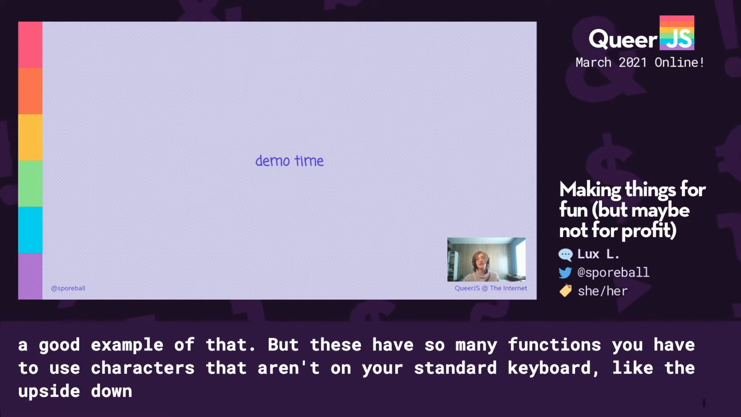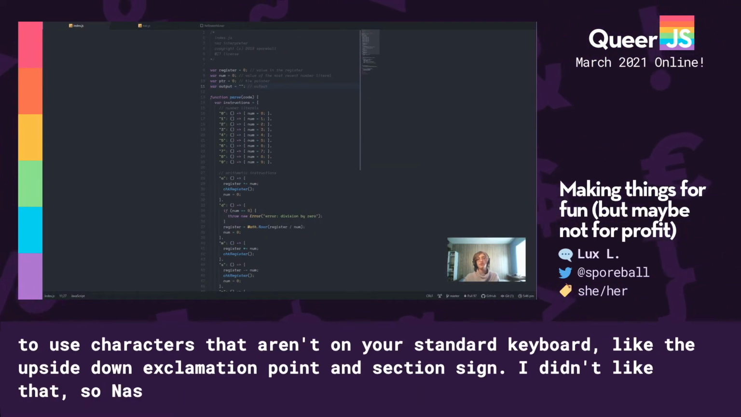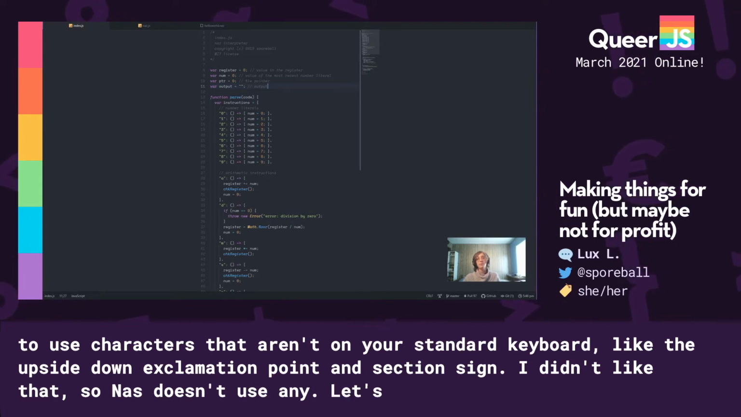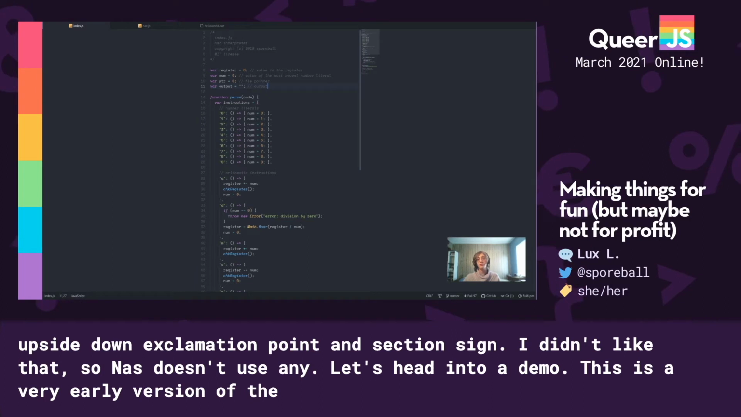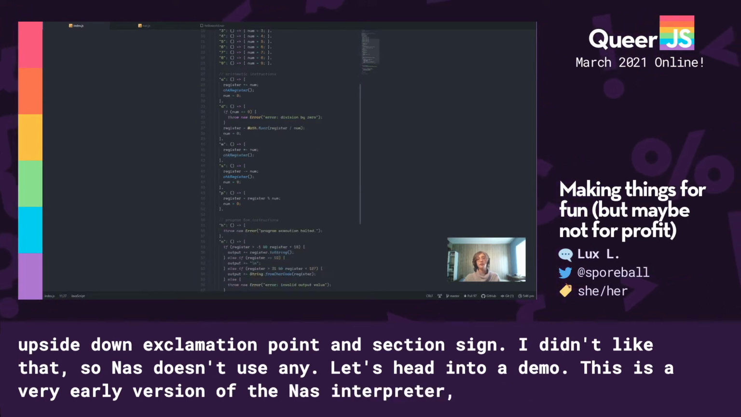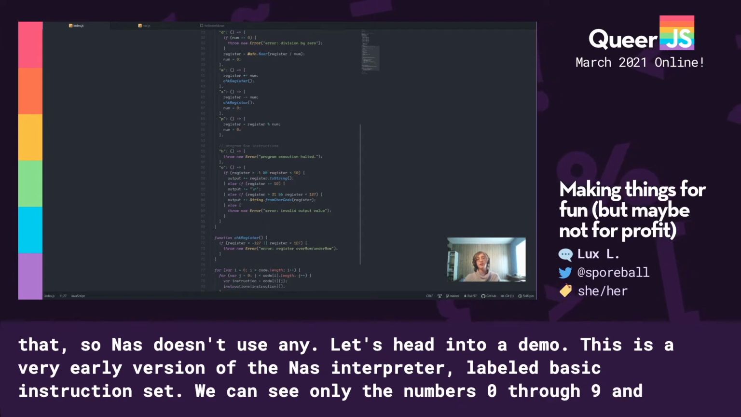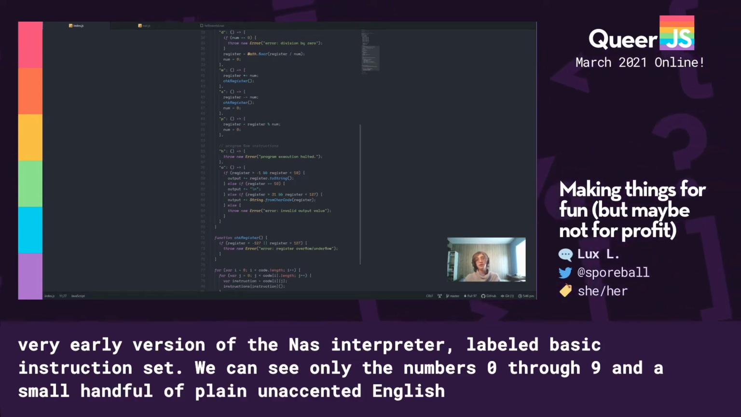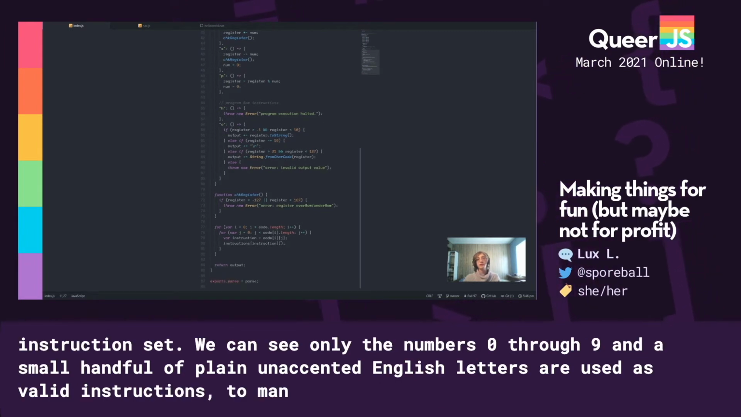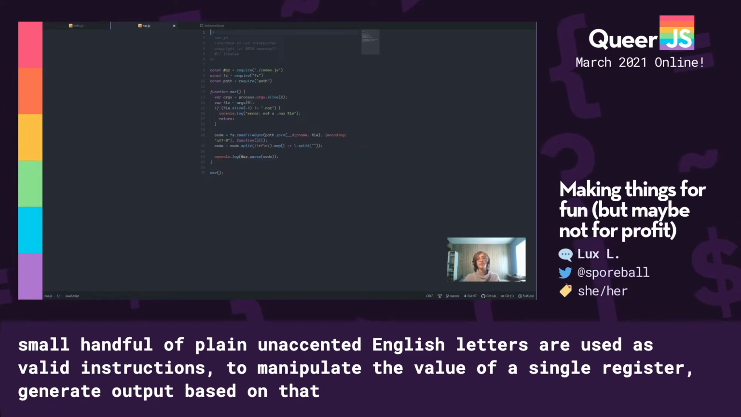Let's head into a demo. This is the code from a very early version of the Naz interpreter from a commit labeled basic instruction set. And if we look at it, we can see that only the numbers 0 through 9 and a small handful of plain, unaccented English letters are listed as valid instructions, used to either manipulate the value of a single register, generate output based on that value, or halt the interpreter early. This, by the way, just loops over every character in the code and does its job.